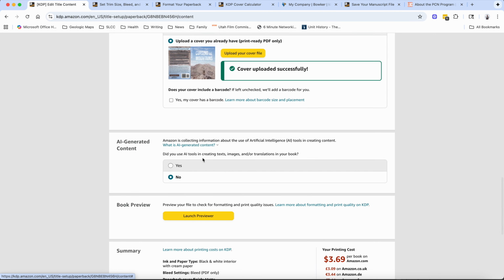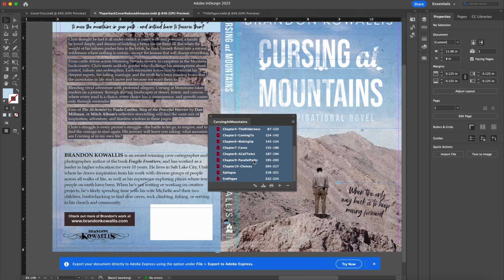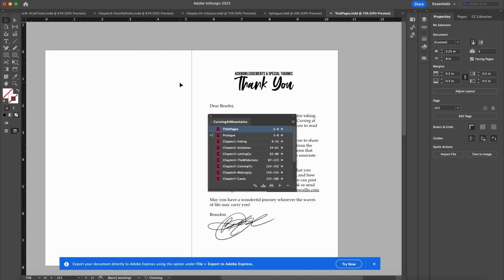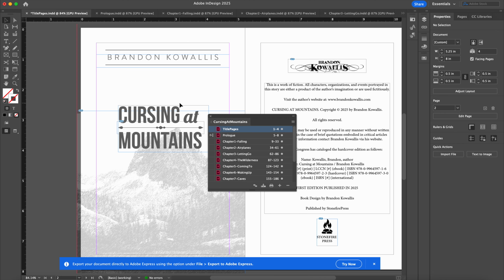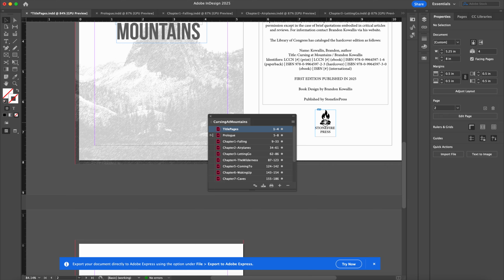You'll notice back here in InDesign, there's this cool little logo. And if I go to the title pages, we'll open those back up here. Oh, wait, that's not the title pages. That's the prologue. So you'll notice I got this Stonefire Press. I also had Chat GPT generate that, pulled it into Illustrator, picked a different font, adjusted some little things right here, and now I've got a logo for my imprint, and we're ready to rock and roll.